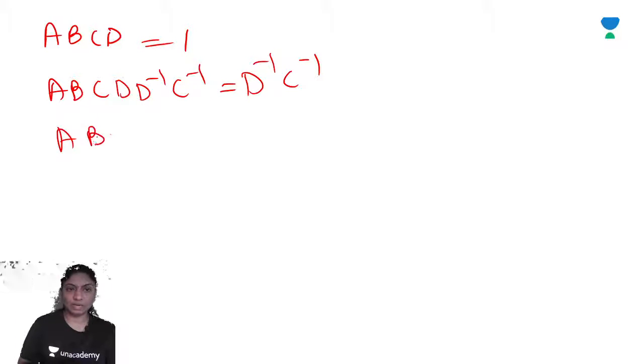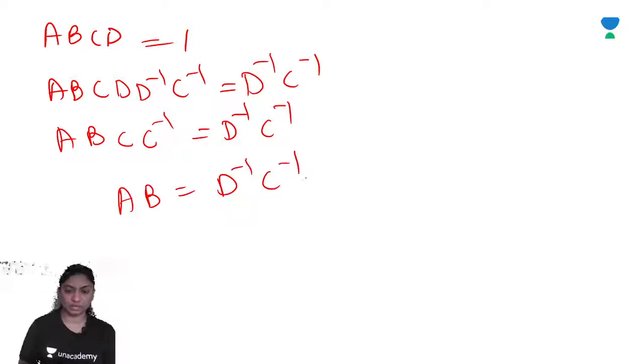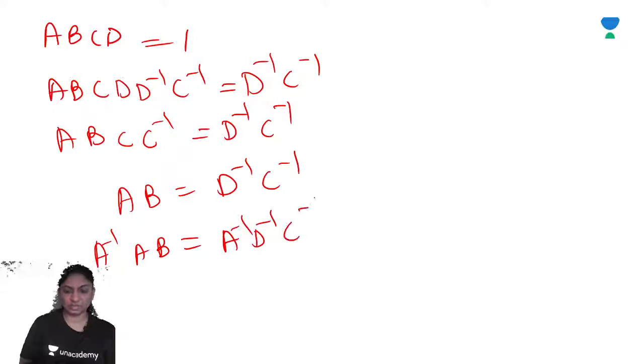So as we know that D D inverse means identity, so C into C inverse is equal to D inverse C inverse. But C into C inverse is again identity. So you will get AB is equal to D inverse C inverse. So what we will do, we will pre-multiply by A inverse on both sides. So A inverse AB is equal to A inverse D inverse C inverse.